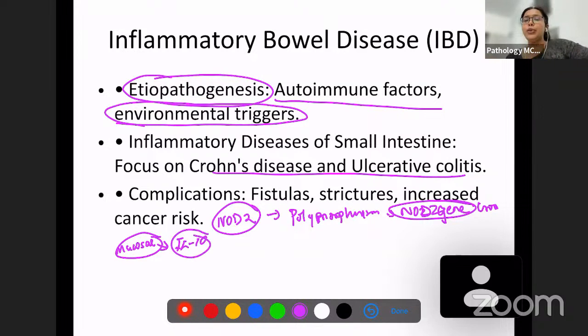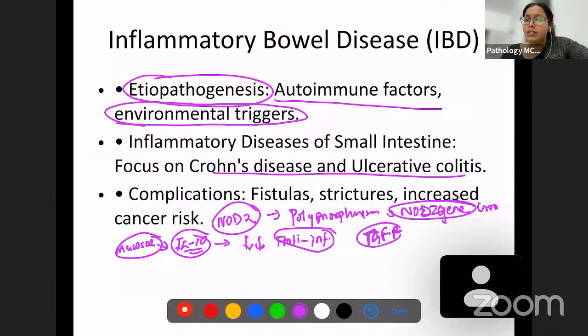code for interleukin 10. From our general pathology, if we remember, what was the function of interleukin 10? The function of interleukin 10 was to reduce immunity. It was an anti-inflammatory cytokine. There were only two anti-inflammatory cytokines, as we can remember, right? Interleukin 10 was an anti-inflammatory cytokine, and other than that, TGF-beta was an anti-inflammatory cytokine. So these are the two anti-inflammatory cytokines.